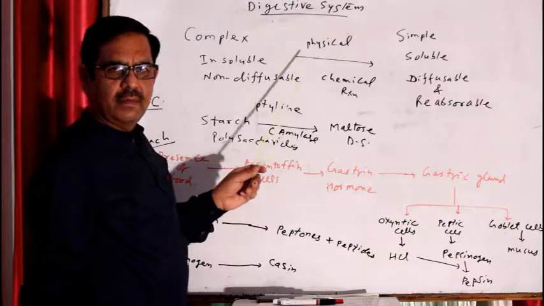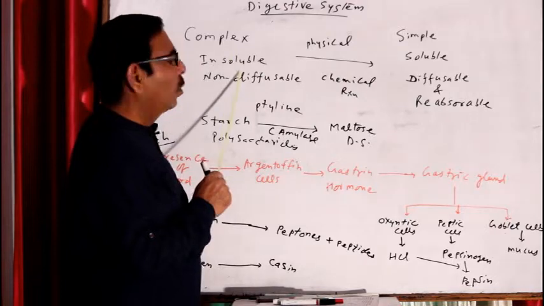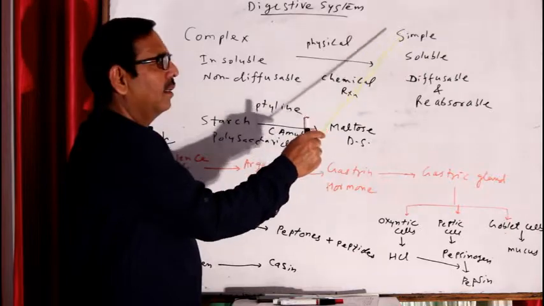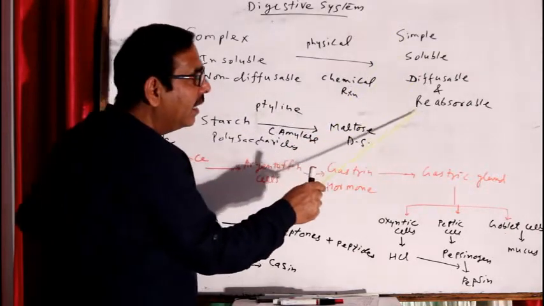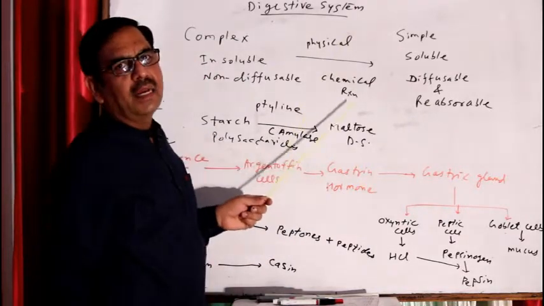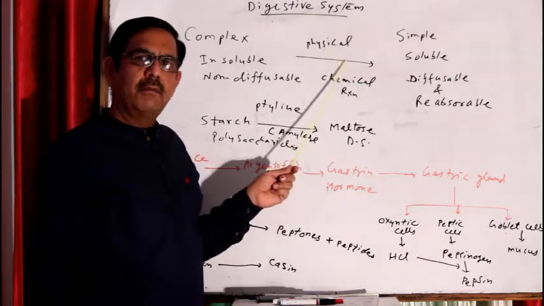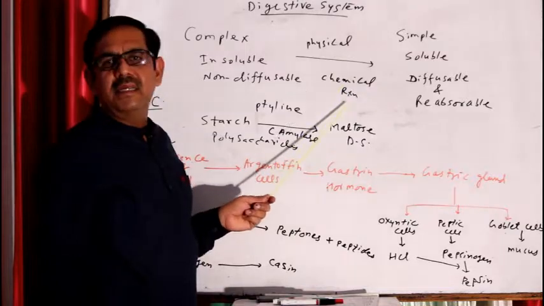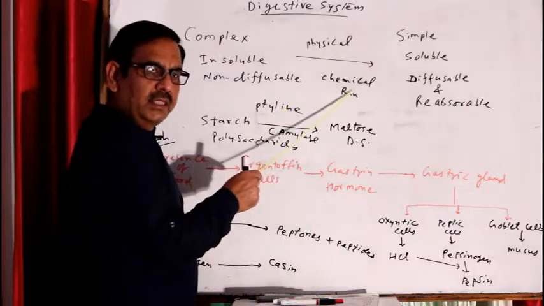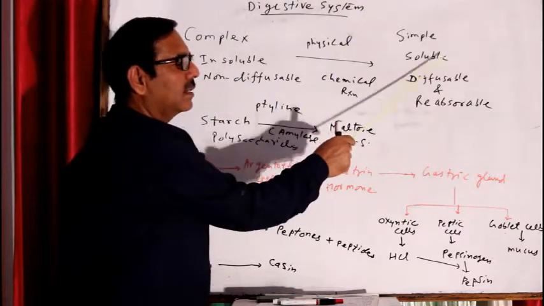Then what is digestion? Digestion means conversion of complex, insoluble, non-diffusible substances into simple, soluble, diffusible, and reabsorbable substances with the help of physical and chemical reaction. Physical reaction means mastication of food, grinding of food with the help of teeth. And chemical reaction means enzymatic reactions. So, with the help of these two reactions, we convert these chemicals into these. This is called digestion. Right? And these are reabsorbable substances.